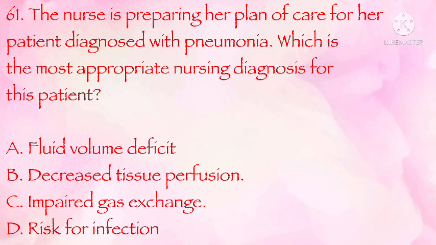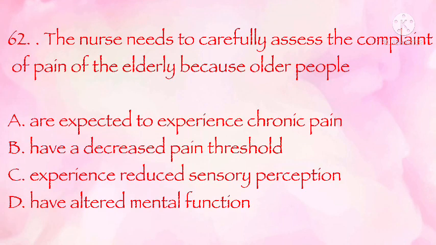The correct answer is C. Impaired gas exchange. The nurse needs to carefully assess the complaint of pain of the elderly because older people are expected to: experience chronic pain, have a decreased pain threshold, experience reduced sensory perception, have altered mental function. The correct answer is C. Experience reduced sensory perception.